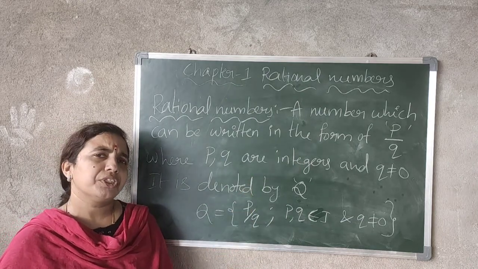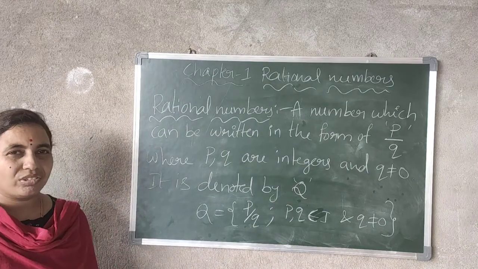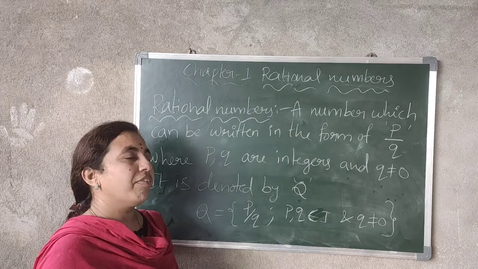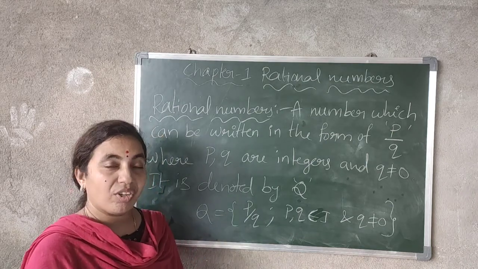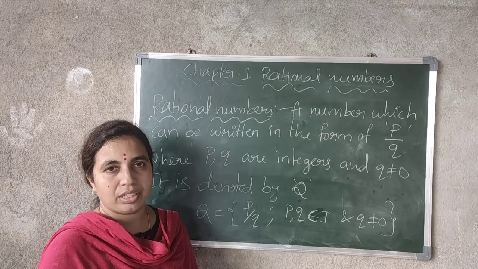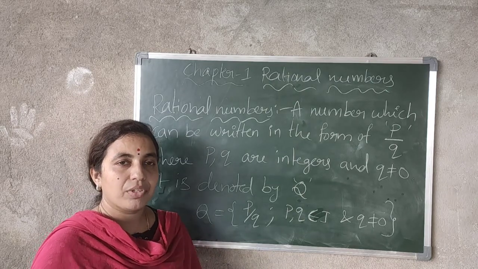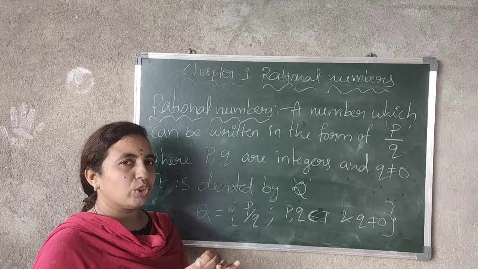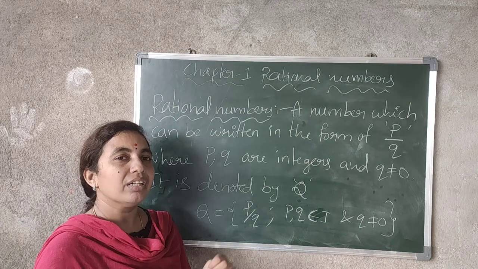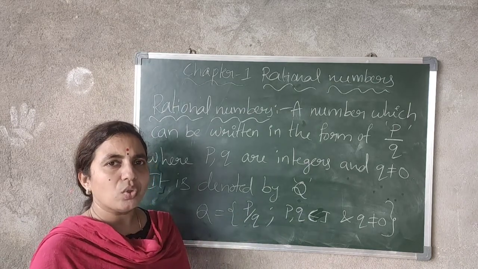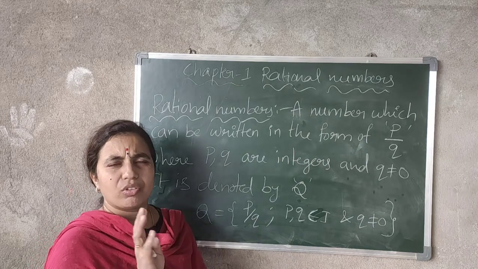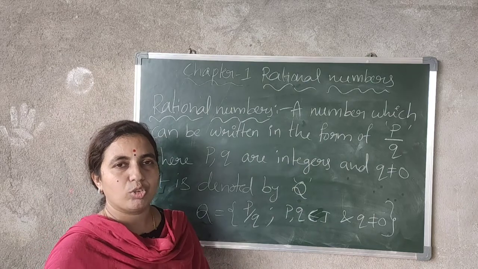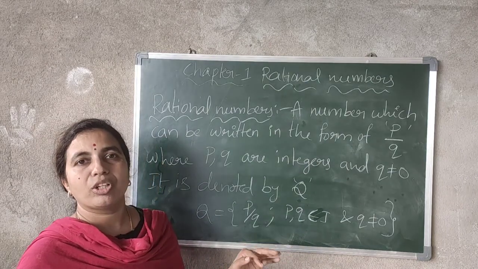Now you know what rational numbers are. The next concept is whether they follow some properties. For every number set we have some properties. You already learned about them in 6th and 7th class. What are they? First, closure property, commutative property, then associative property, and lastly the distributive property. We will complete all those properties in all the classes. So now first I'll explain the closure property.